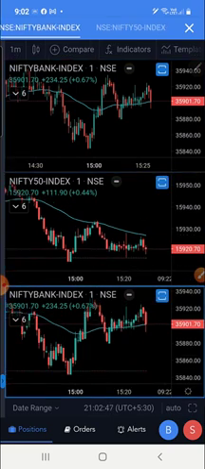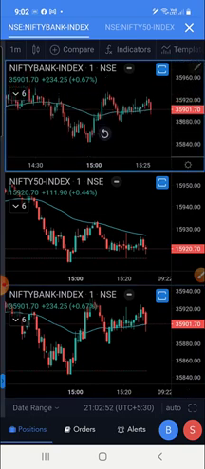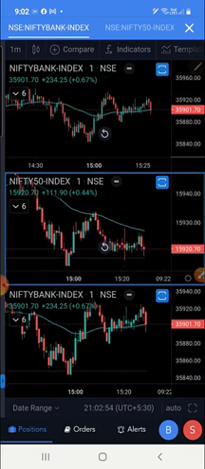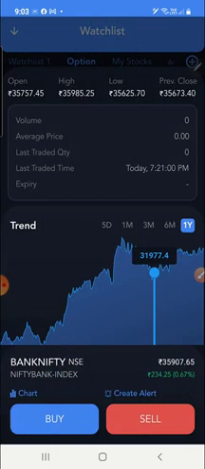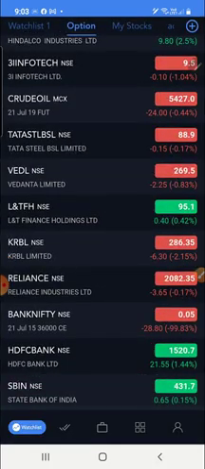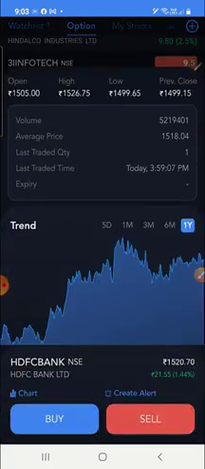Now you want to set up a multi-screen with one Banknifty, another HDFC, another SBI. I'm taking an example. I'll close this and select HDFC Bank.